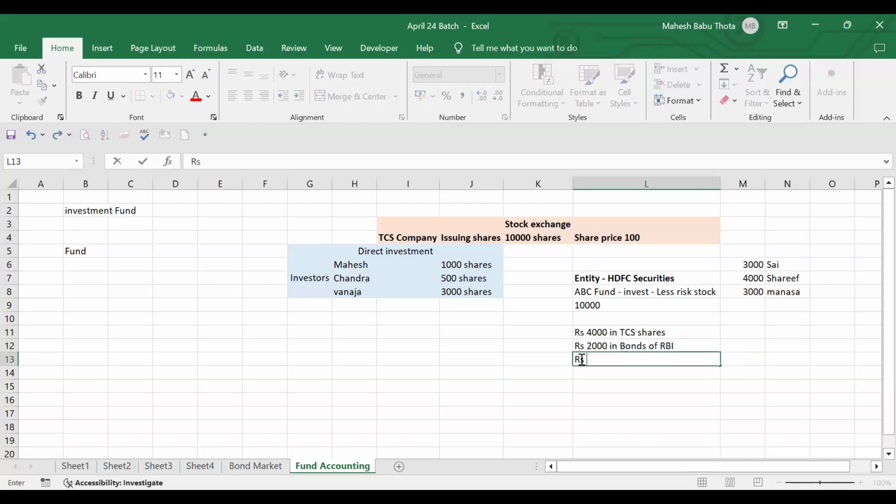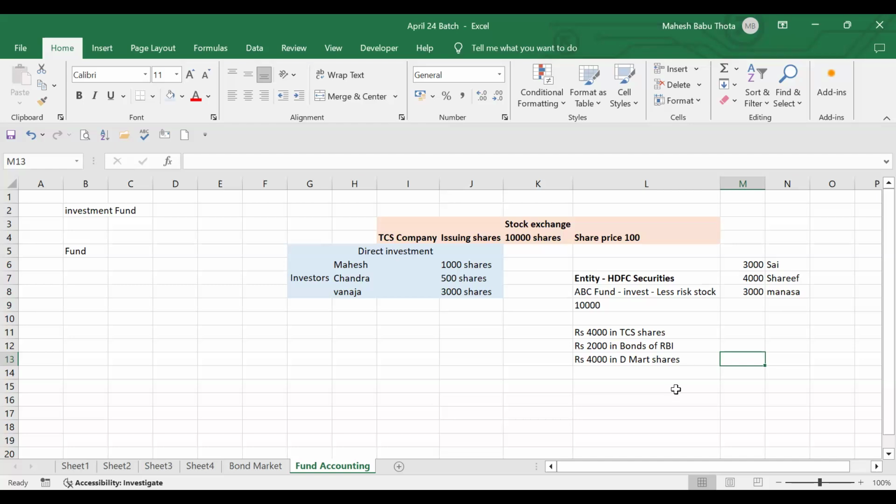And how much is left? 4,000, right? Again, 4,000 they have invested, sorry, not TCS shares. This time they are investing in DMart, Avenue Supermarts. They're investing in DMart shares. Like this, they have invested.